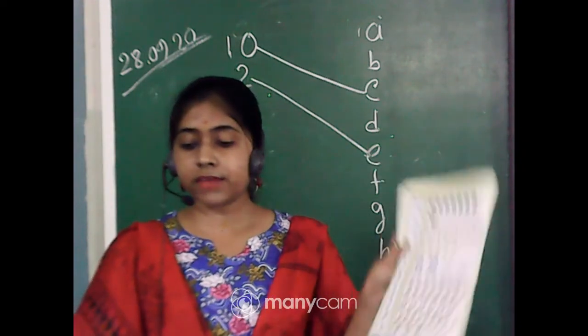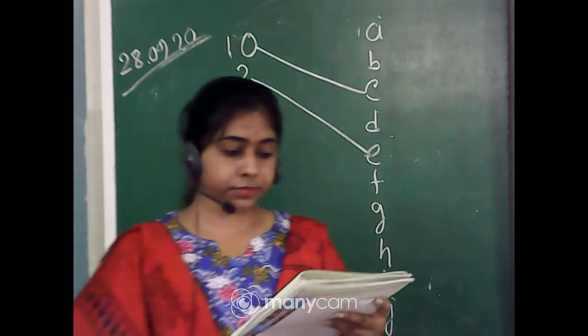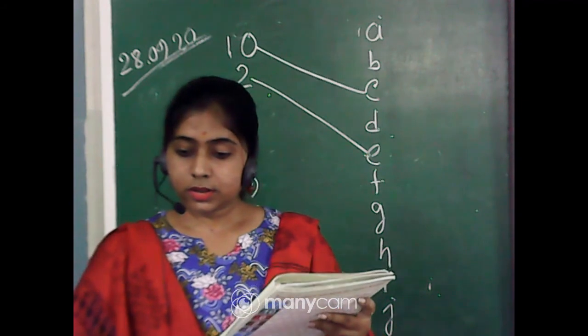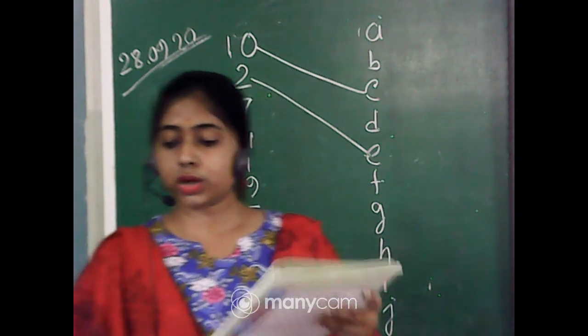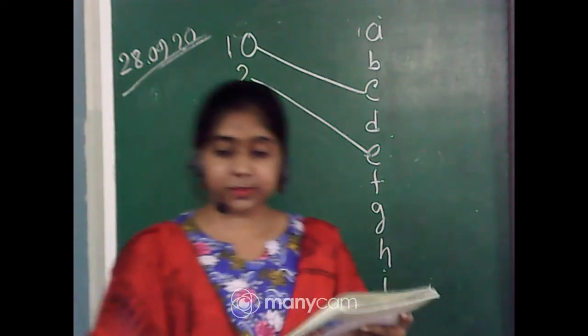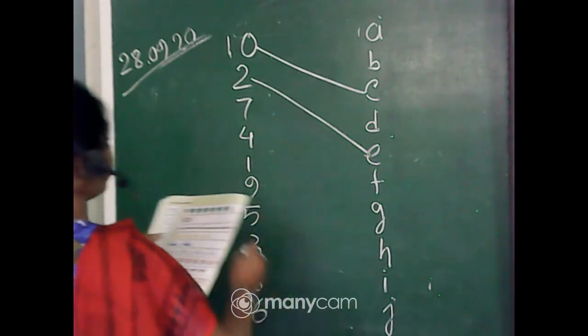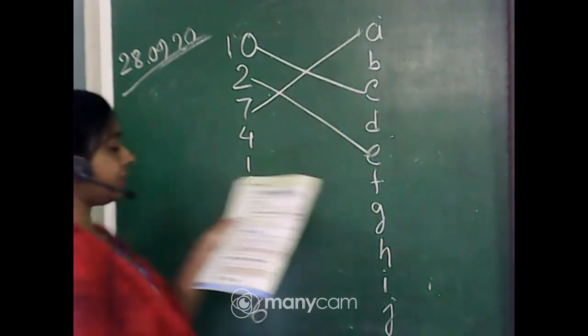Now next, 7. Which object is 7 in number? Yes, very good. A. Yes, Rudraditya, Shamantak, Sanstita, very good. What is this? These are capsicums. So 7 A. Capsicums are 7 in number.